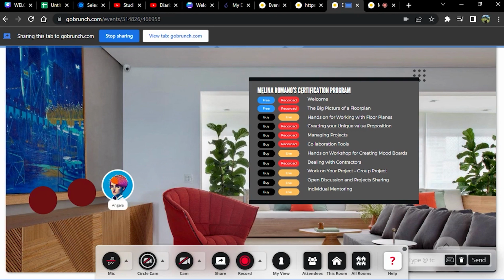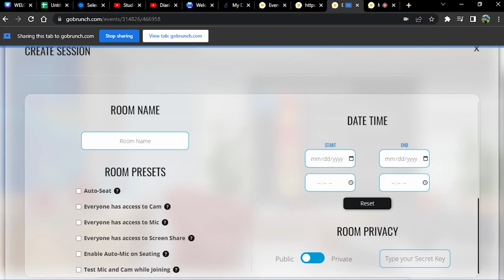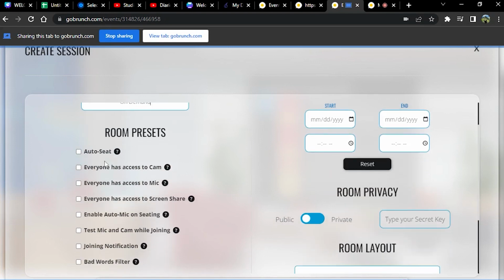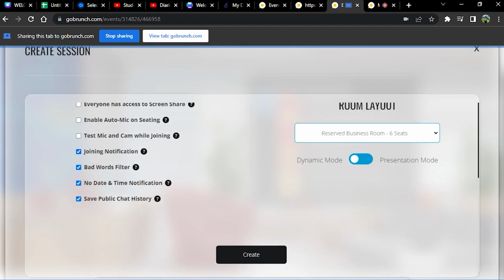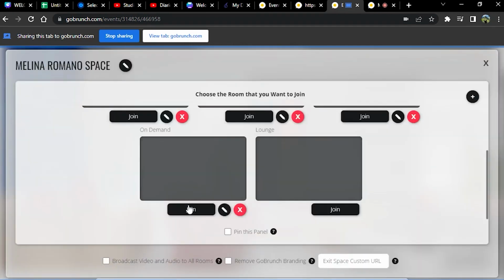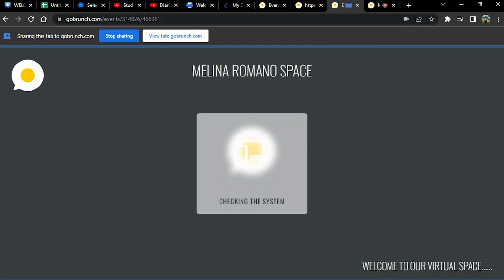So right now I'm going to show you how you can click from the Canva and go to a new room. You're going to make clickable objects over there. For that, we're going to go to all rooms because first we have to make the new room. And this is how you can add rooms, because someone I think asked it. I'm going to place it on demand. Let's join the new room. You created this on-demand room. Exactly.